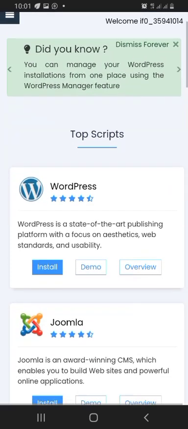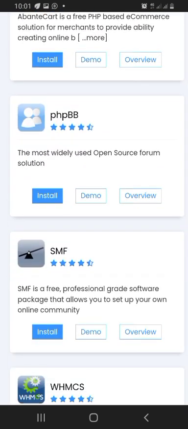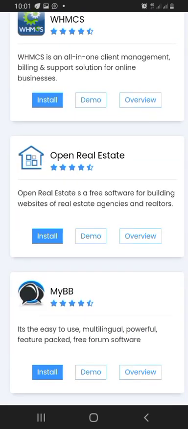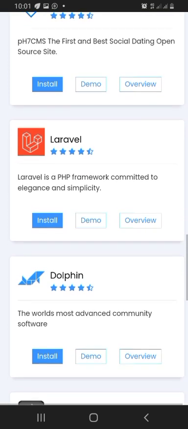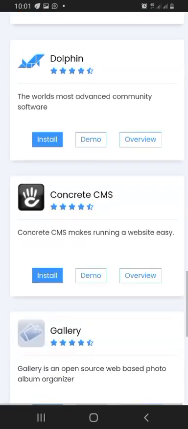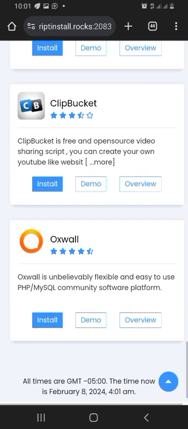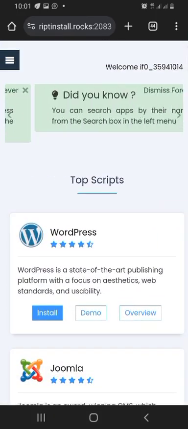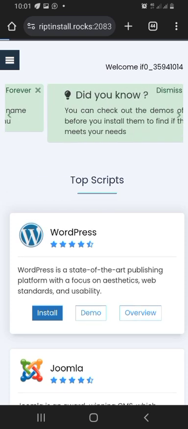So in this place now, I selected you. Please make sure you follow my steps. I'm very sorry I'm making a voiceover note, that's the reason, but please make sure you follow the steps I followed. So now, what I want to install is WordPress, but you can see all those software. These softwares here, when installed in your cPanel, you are going to start to build a website. But the one we want to install is the first software there, which is called WordPress.